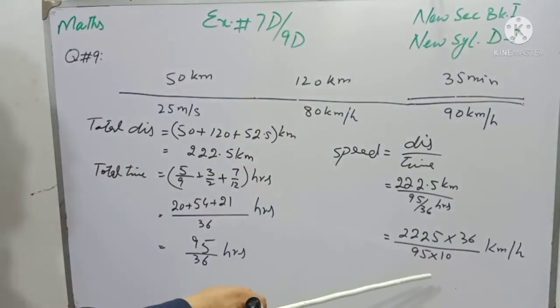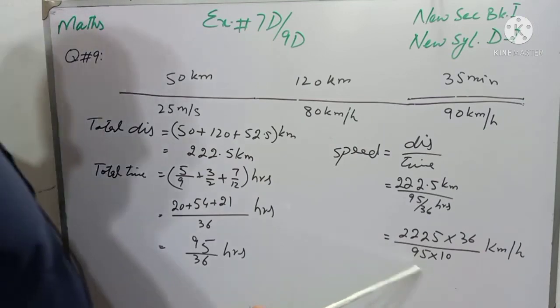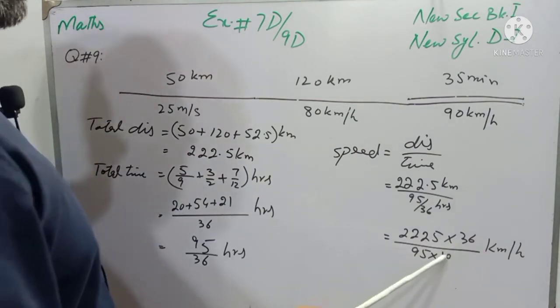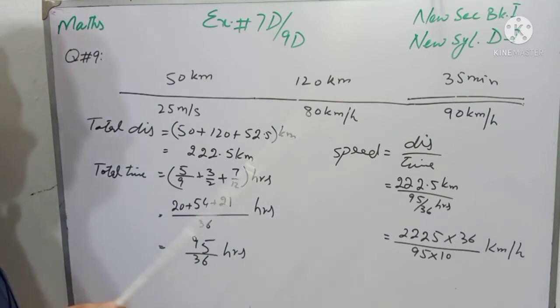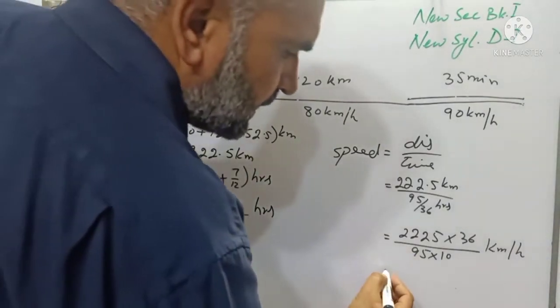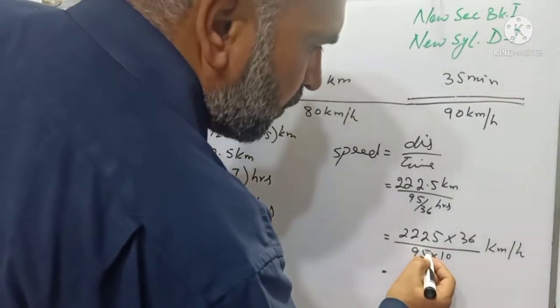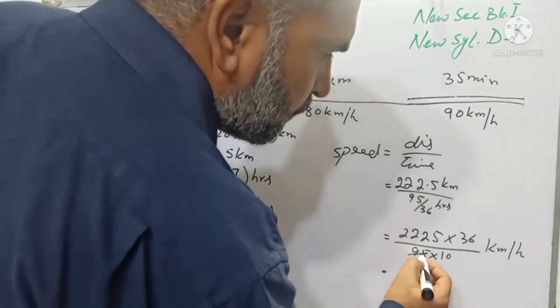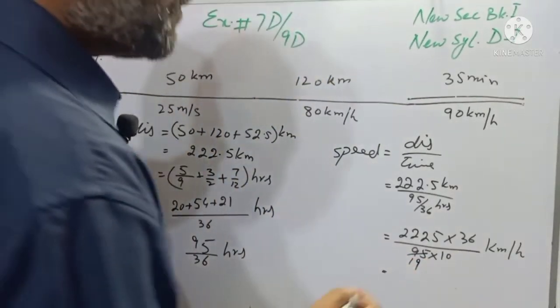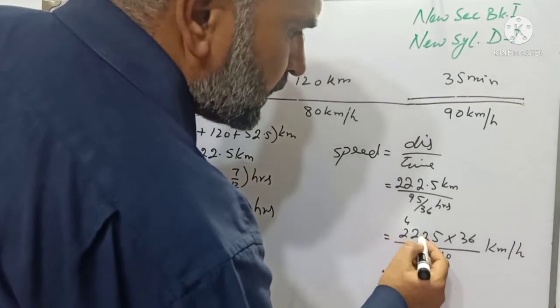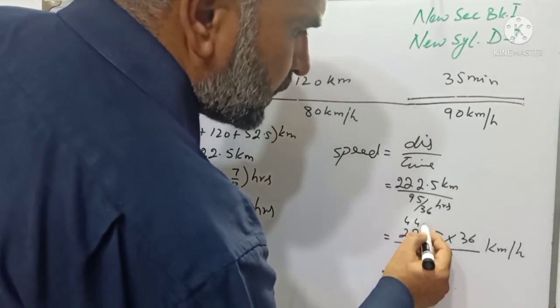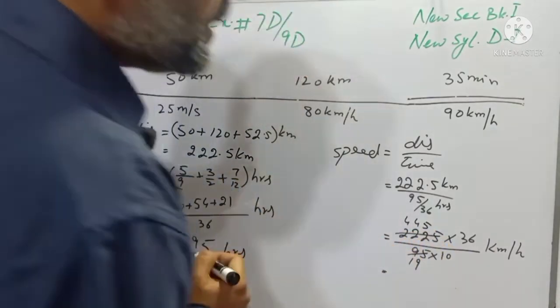Students, here you can use the calculator as well if you want, and you can cancel it by the same table. It is totally up to you. So students, I will cancel it with the table of 5. 5 1s are 5, 4 carry, and 5 9s are 45, 5 4s are 20, 2 carry, 5 4s are 20 and 5 5s are 25.